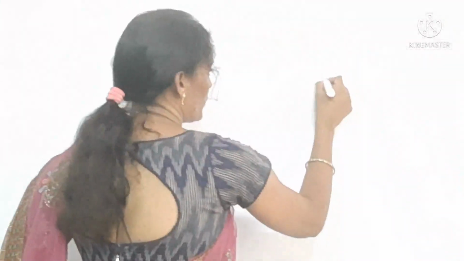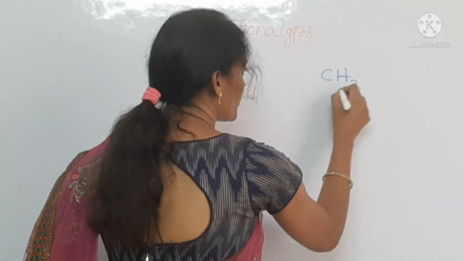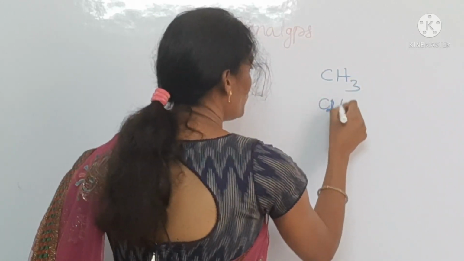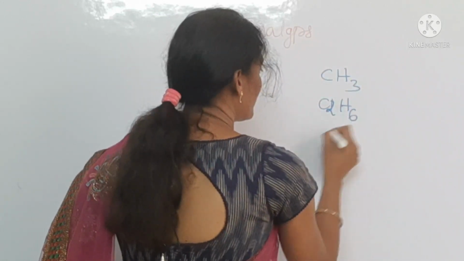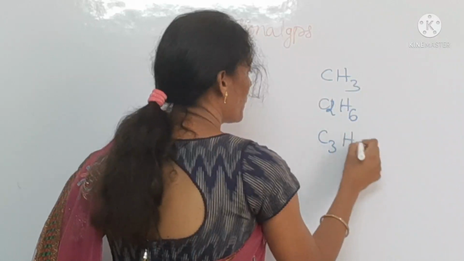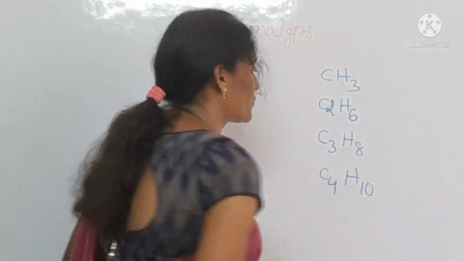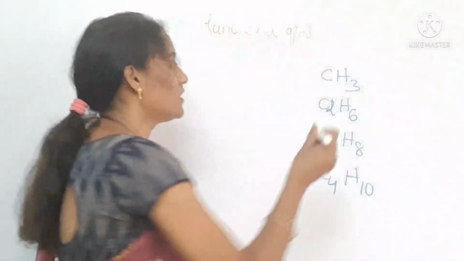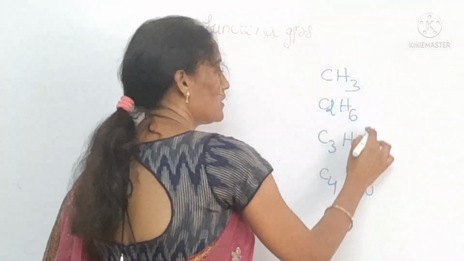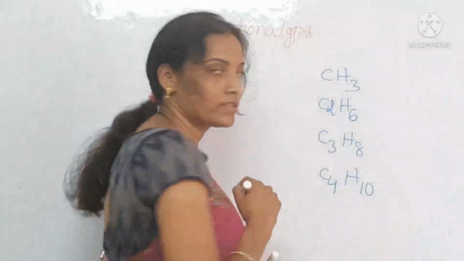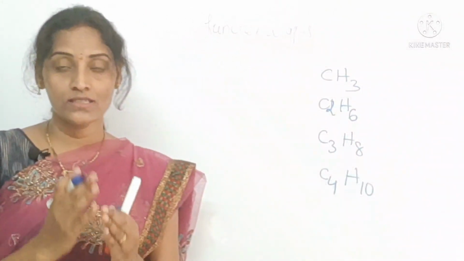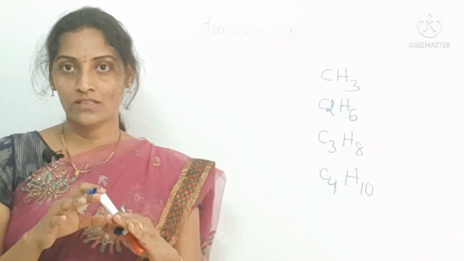Suppose I take CH4, C2H6, C3H8, C4H10, students. Here these two are successive compounds, and these two are successive compounds. What is the difference between two successive compounds?